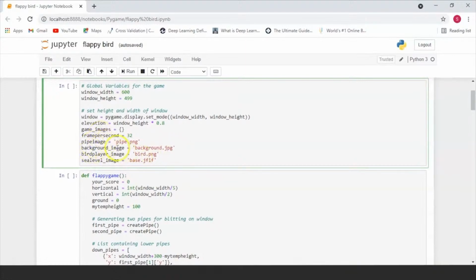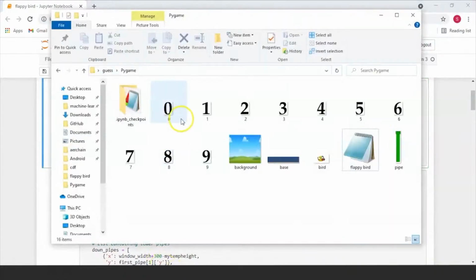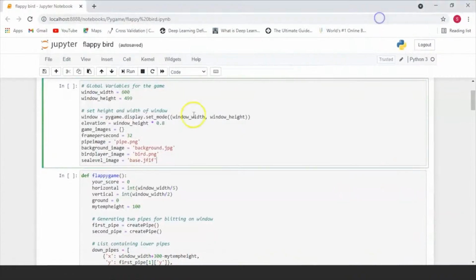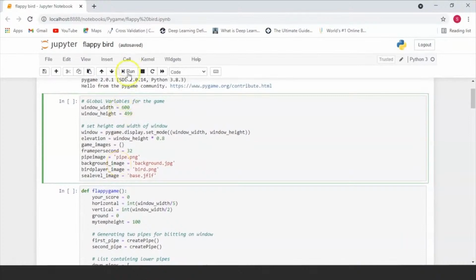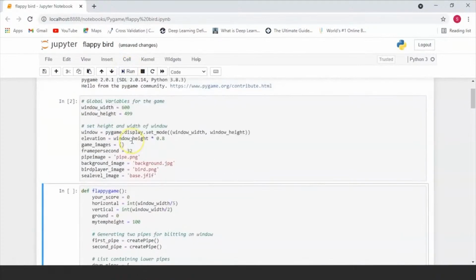Now all of these images that we're importing have already been downloaded onto your system. All of these images are already here, in the same folder that we've stored our Flappy Bird game in, which is why to call them you simply have to write the name of the image and initialize it to a variable. Because we're creating Flappy Bird, we're going to have a pipe image, a background image, a bird, and obviously a base, which is going to be the sea level that you have to prevent the bird from touching. So let's run this and create nothing but our Pygame window.